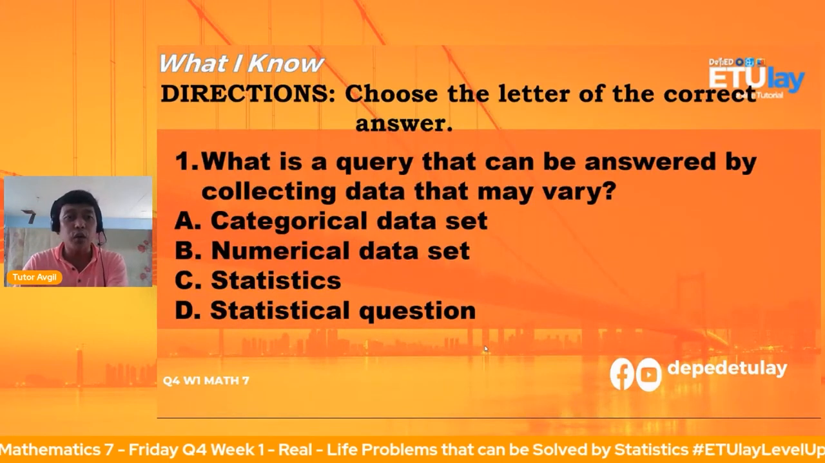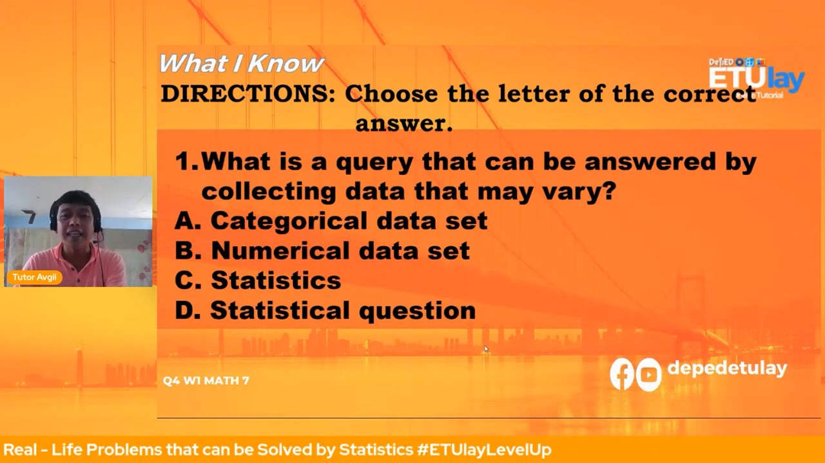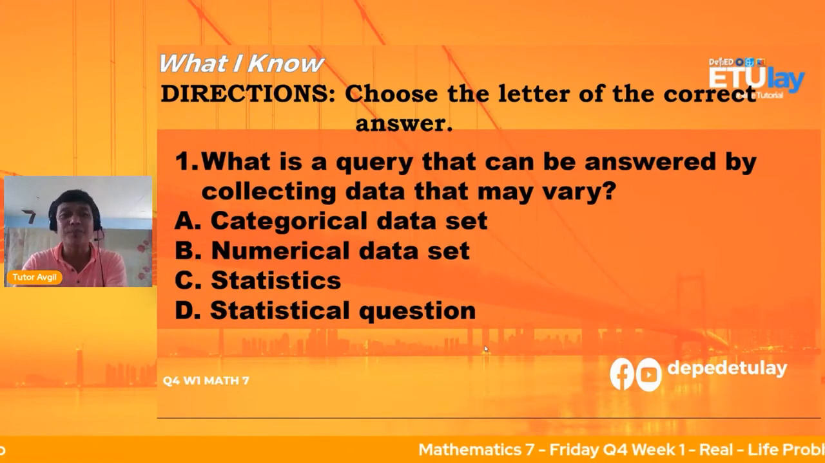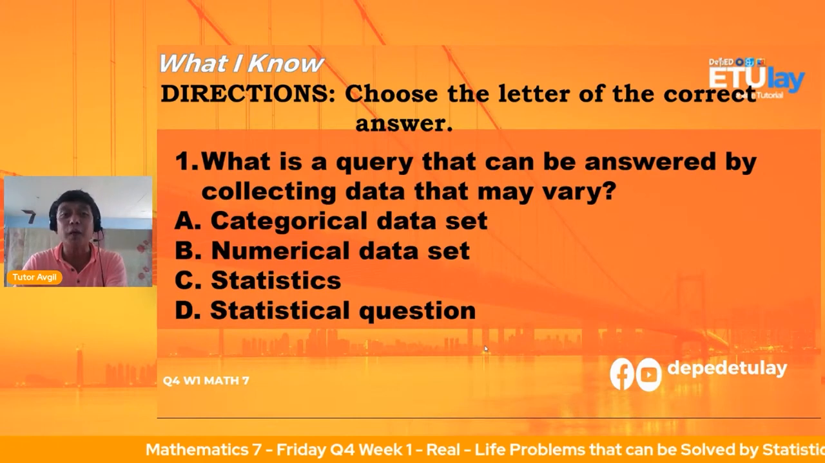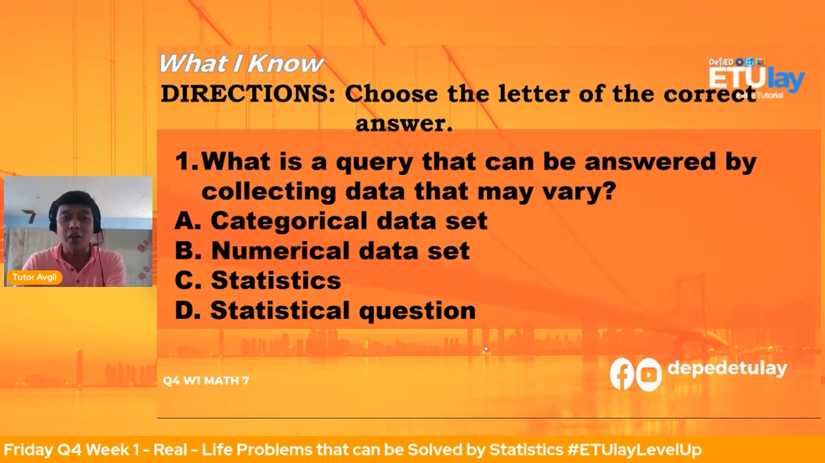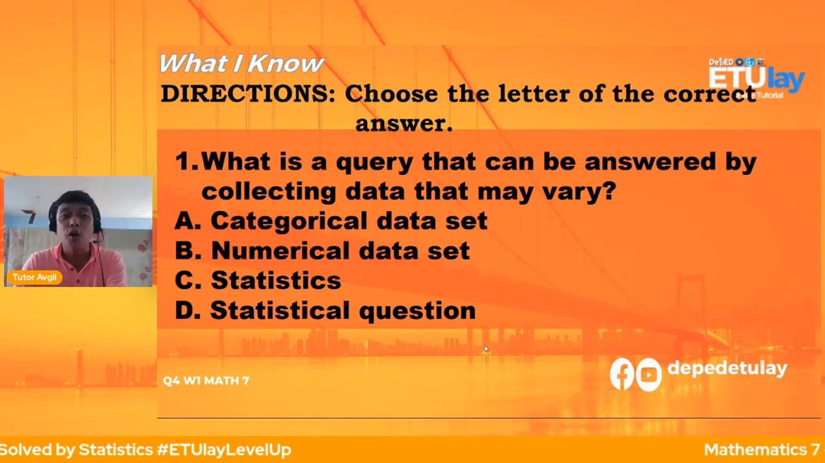Number one, let us try to answer this question. Choose the letter of the correct answer. As usual, just write your answer in our comment section so we can know whether you got the question. Question number one: what is a query that can be answered by collecting data that may vary? Is it letter A, categorical data set, letter B, numerical data set, letter C, statistics, or letter D, statistical question?